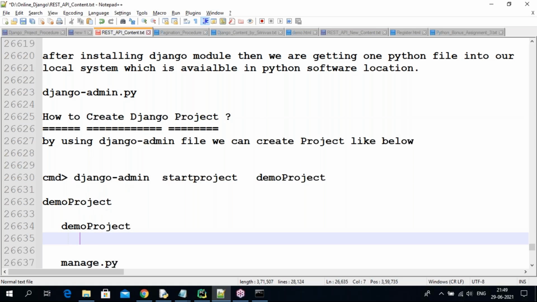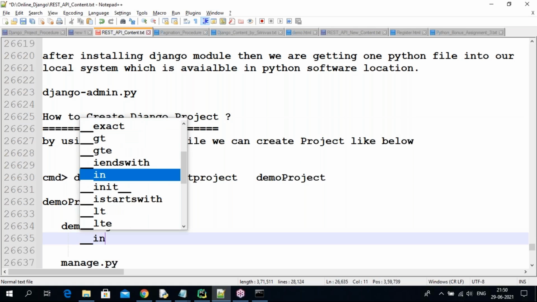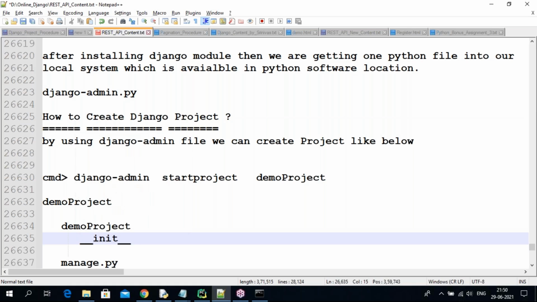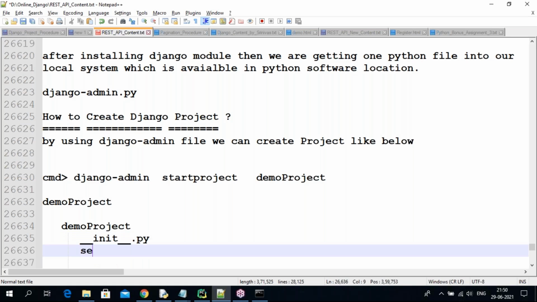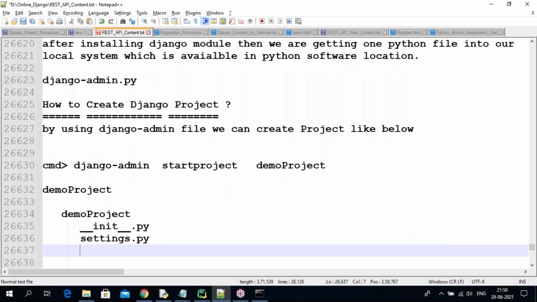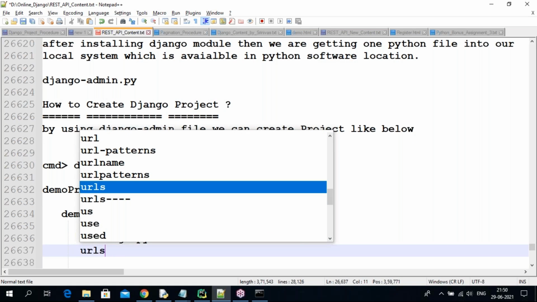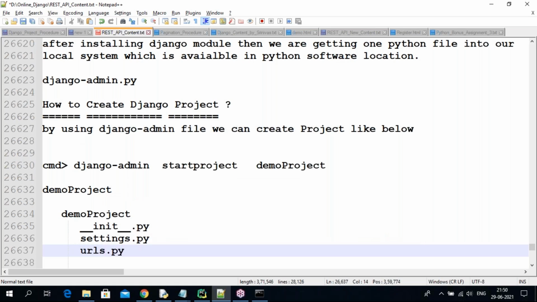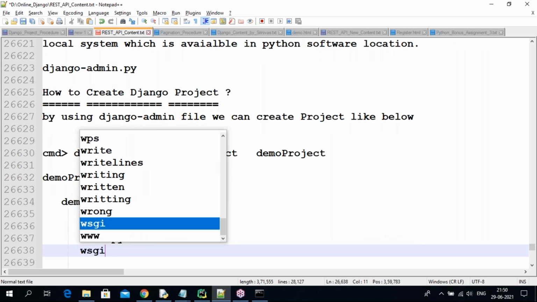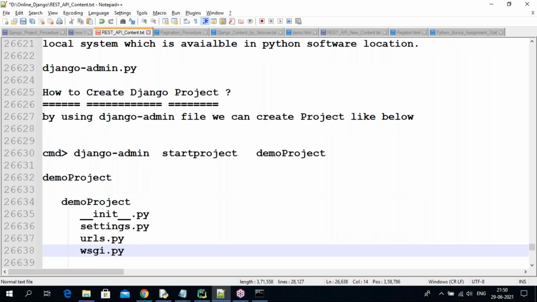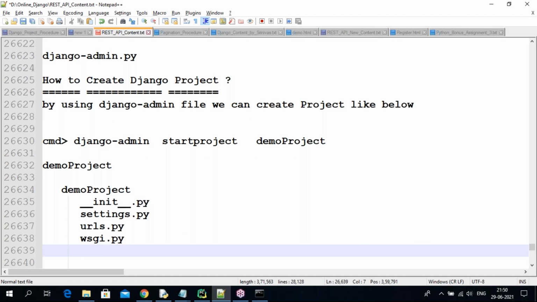__init__.py, the initialization file. Next, settings.py. Next, urls.py. Next, wsgi.py. Nowadays the latest versions also get asgi.py.